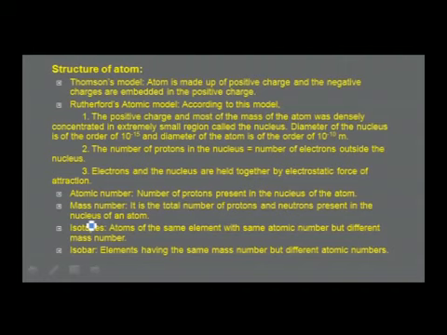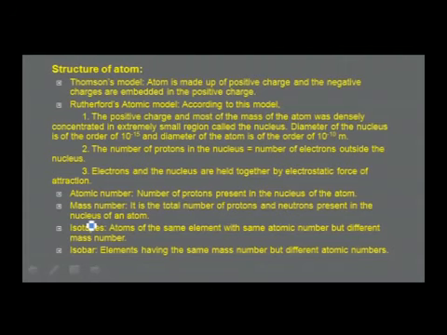Rutherford's atomic model. Rutherford conducted alpha ray scattering experiment. On the basis of alpha ray scattering experiment, he made some observations which we now consider as the postulates. The important ones are: the positive charge and most of the mass of the atom was densely concentrated in an extremely small region called the nucleus. Diameter of the nucleus is of the order of 10 power minus 15, and diameter of the atom is of the order of 10 power minus 10 meter.